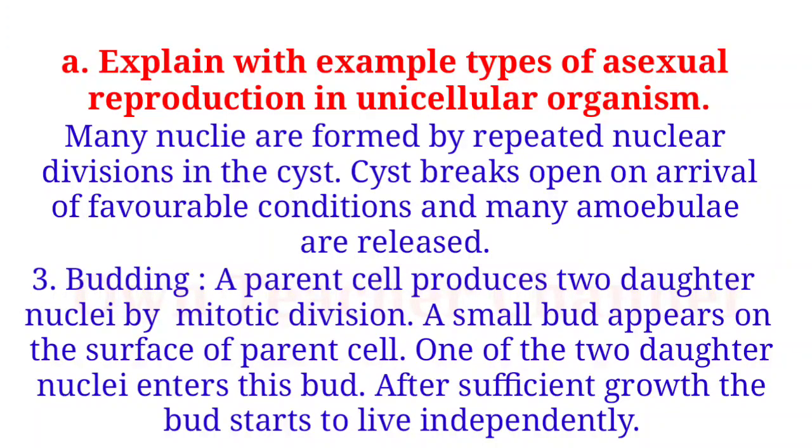3. Budding. A parent cell produces two daughter nuclei by mitotic division. A small bud appears on the surface of the parent cell. One of the two daughter nuclei enters this bud. After sufficient growth, the bud starts to live independently.